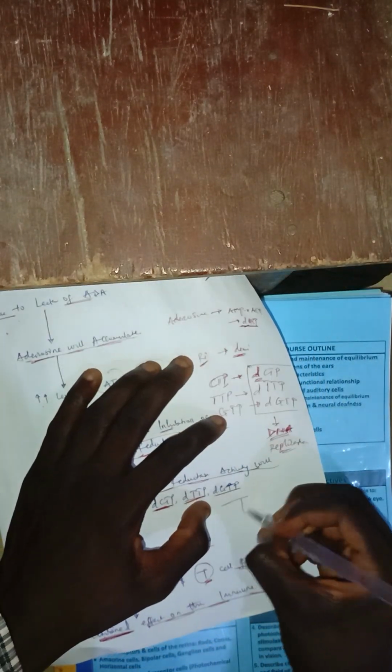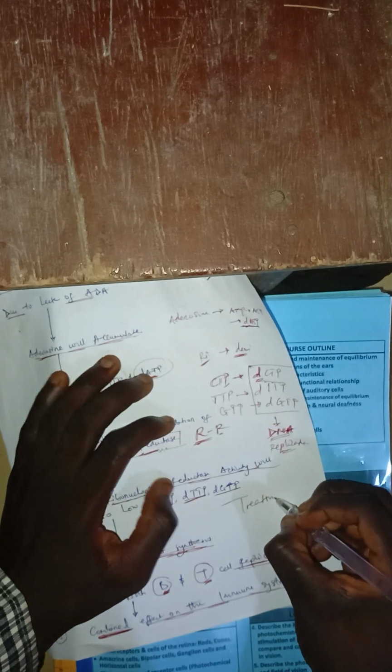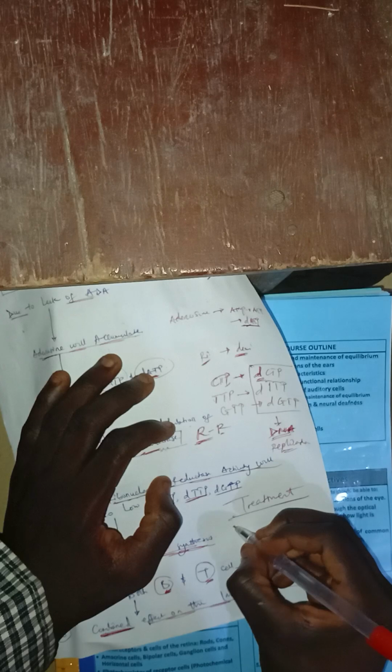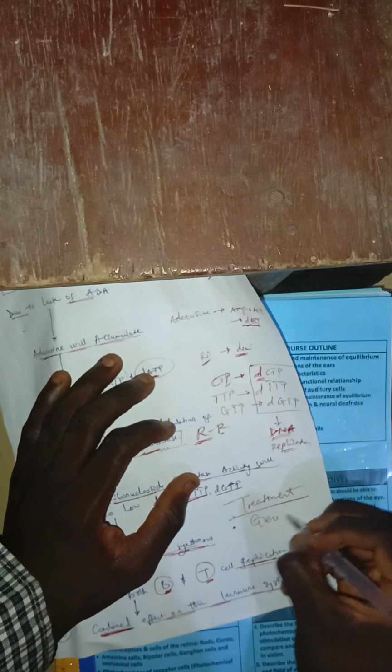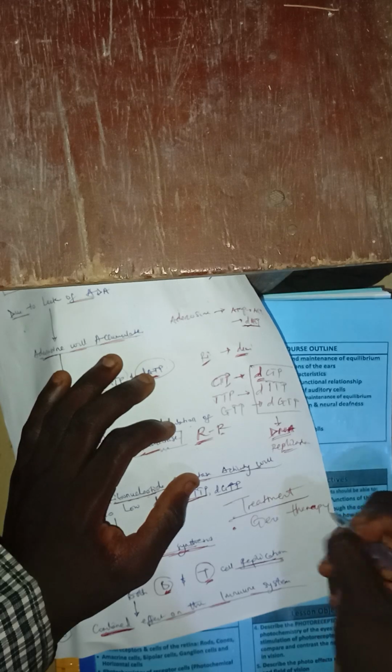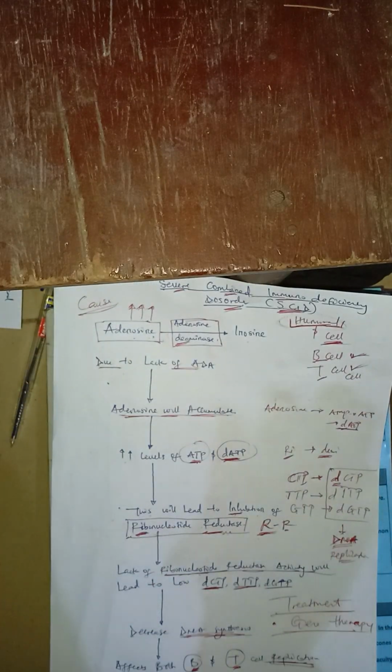Let me see if I have any other thing here for you. Okay, there's nothing else. For the treatment of this, how do you treat it? What we use basically is gene therapy. It's one of the ailments in which gene therapy is being applied. That is it about severe combined immunodeficiency.